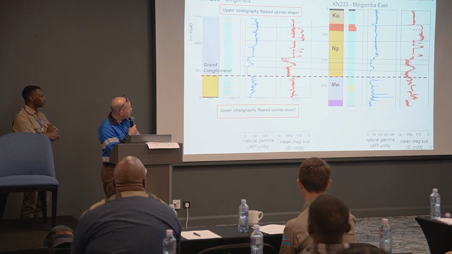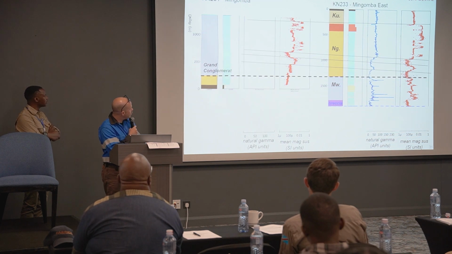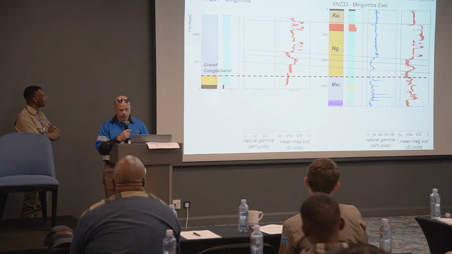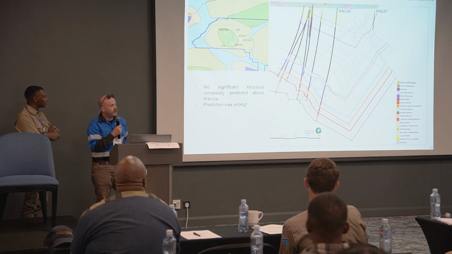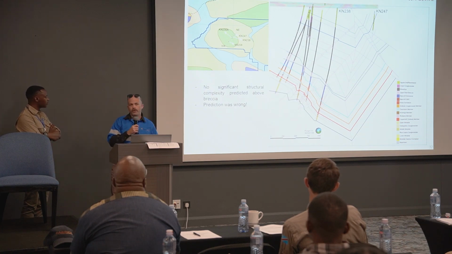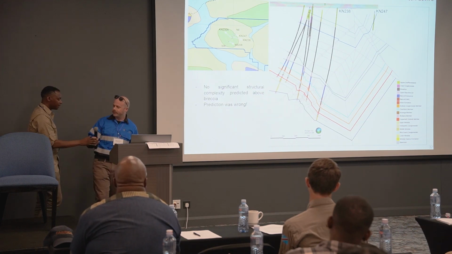And just to illustrate that, I've shown what our eyes were honing in on. And just to prove that you can do it not just with one hole, I'm going to show you again with another hole from the Lubengula or Mingomba area. Right, so it was around that time that Alpha was logging KN247, which he'll describe here as one of the furthest holes in the north of the Mingomba license, and he was seeing some things in his holes that might begin to explain some of these early strange observations we were making.